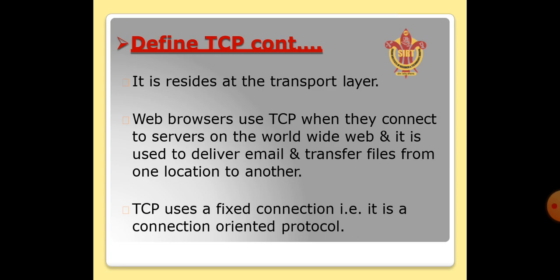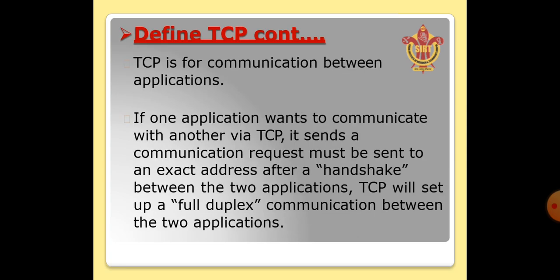Web browsers use TCP when they connect to servers on the World Wide Web, and it is used to deliver email and transfer files from one location to another location. It uses a fixed connection. That's why TCP protocol is known as a connection oriented protocol, and it is used for communication between the applications. For communication between the applications, TCP protocol uses a port number.